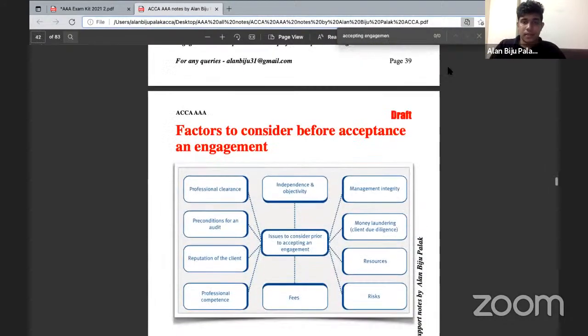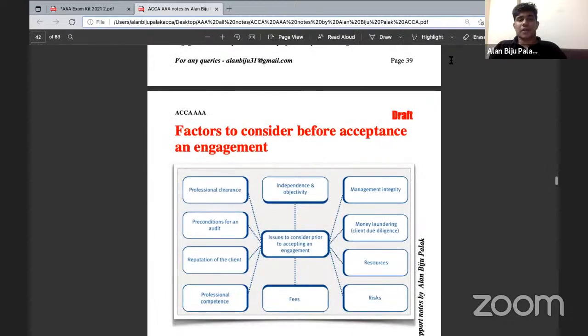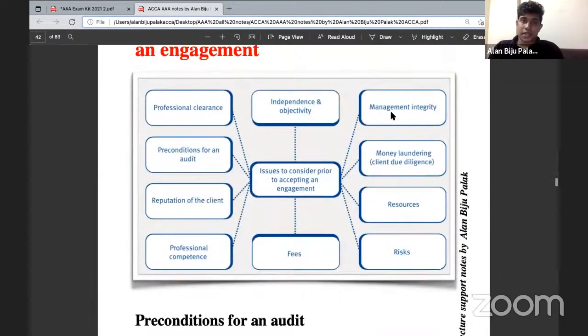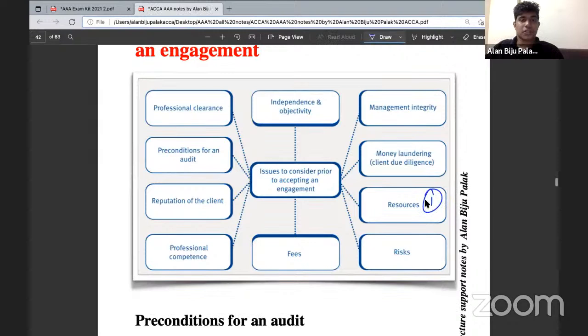Yeah, over here. These are the factors you will be considering before accepting an engagement. First of all, you need to consider whether you have got an adequate amount of resources, say in terms of an adequate number of employees within your audit team, whether you have got adequate time for completing the audit fieldwork and so on.